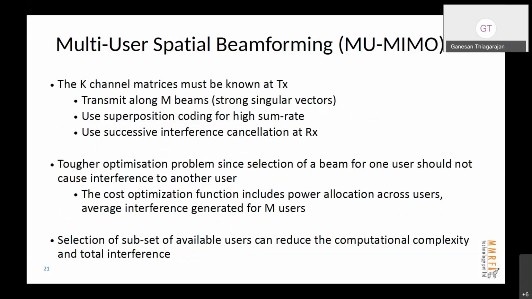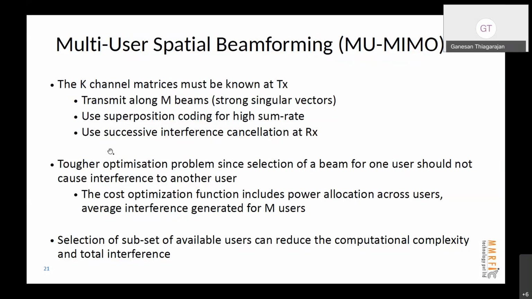The most powerful or the highest data rate scheme is the multi-user spatial beamforming, where there are K users, but we choose M users among them and send M beams to each of those users and do some kind of superposition coding.